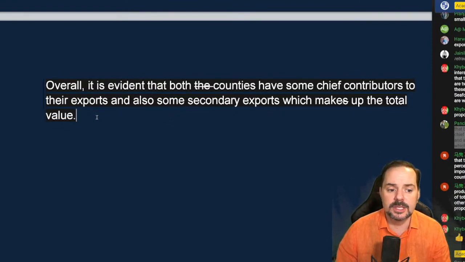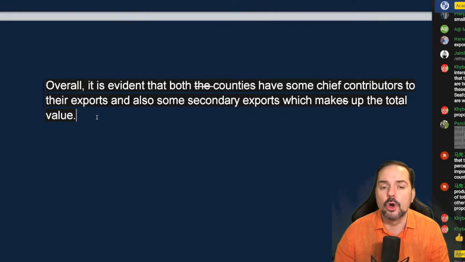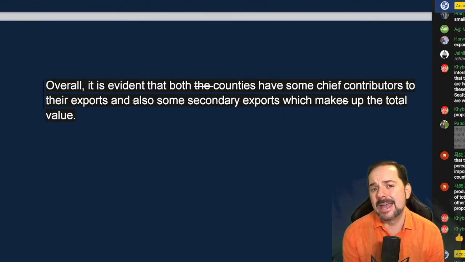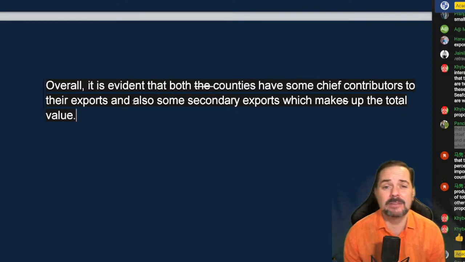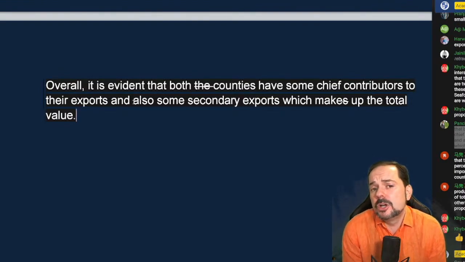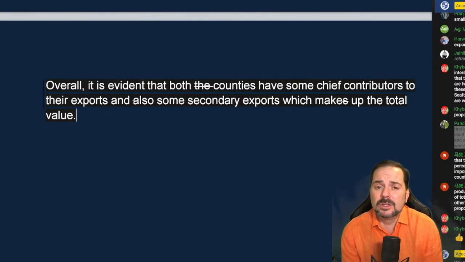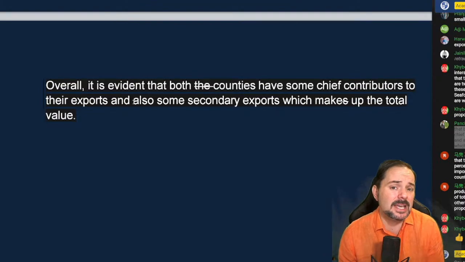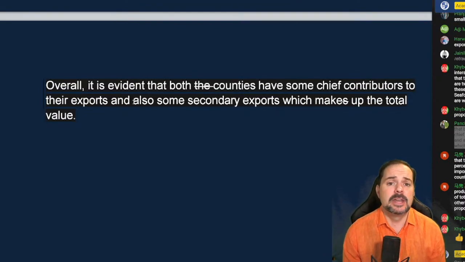However, this is too simple. Okay, for an overview, you'd want a little bit more information here. So this would be considered like a band 6, maybe a band 7, depending on what you write for the rest of your essay, because there's not too many mistakes, so it's quite clean. If the rest of your essay has a lot of good detail, then fine.